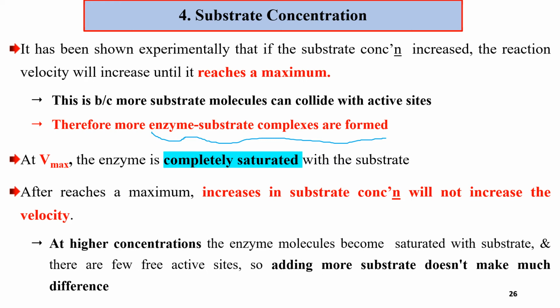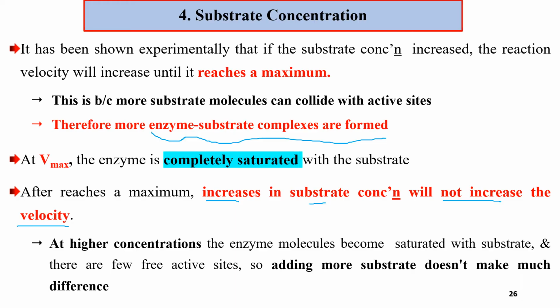Once the substrate and enzyme reach a maximum, if we increase the substrate concentration, it will not increase the velocity because all the enzymes are already bound with substrate. There are no enzymes left. The reaction has reached its maximum.